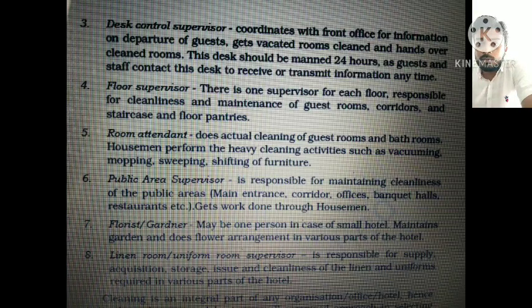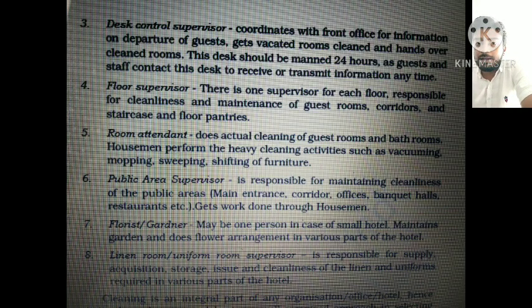And the seventh one is the florist or the gardener. As the name suggests, in the case of a small hotel they may be the person who maintains the garden and does flower arrangements in various parts of the hotel.